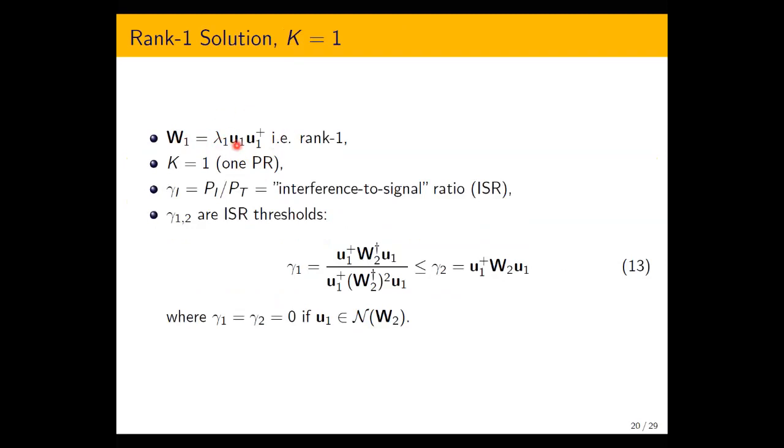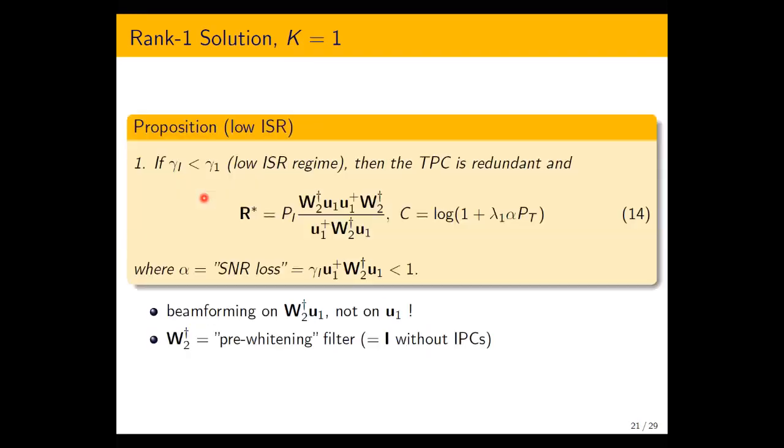W1 is here. So there is only one active eigenvector and only one non-zero eigenvalue. We consider the case of only one primary user. Gamma I is the interference to signal ratio, and gamma 1, gamma 2 are the thresholds for this ratio. So in the low ISR regime, when gamma I is less than gamma 1, the TPC is redundant and the optimal covariance matrix is here. The capacity expression is very much familiar, except for the extra term, which we name here SNR loss, which quantifies the loss in SNR due to enforcing the interference power constraint.